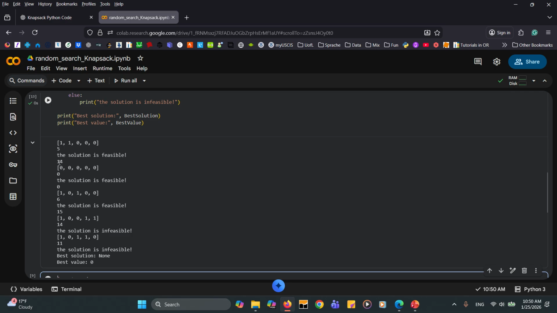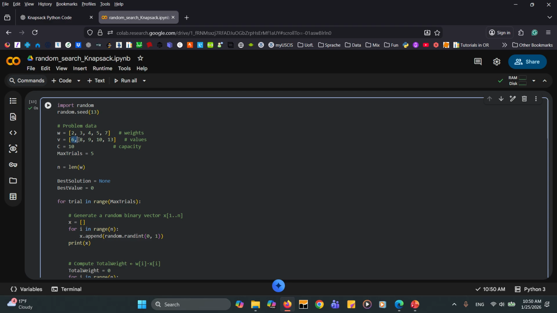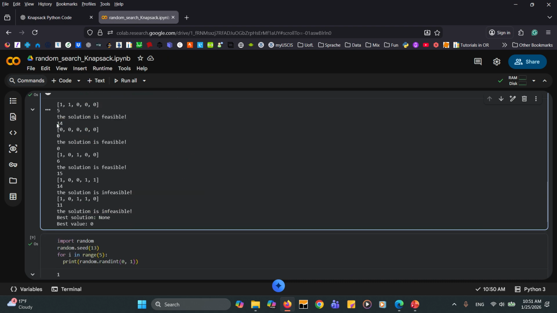So we have the 5, the solution is feasible, and then the 14 is the objective function of this one. So if we go back to V, we have two ones and 3 zeros, so 6 plus 8 is 14. So the objective function is 14 for this solution.